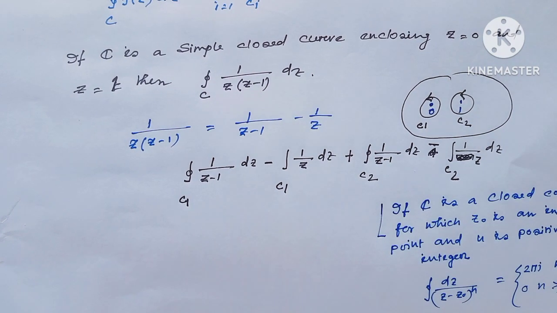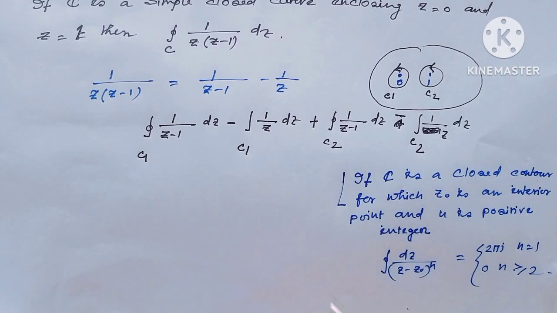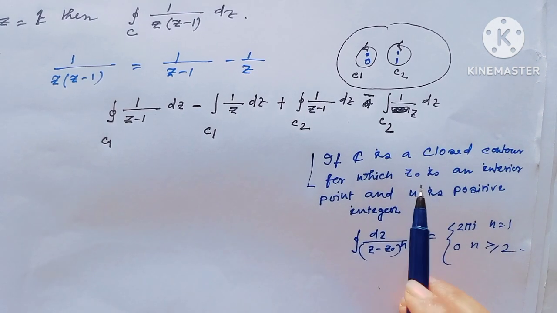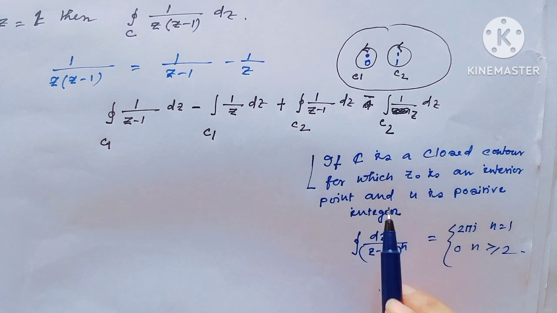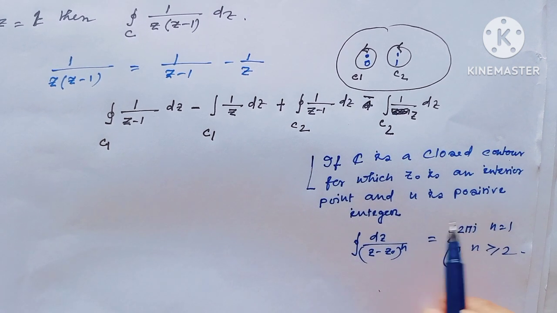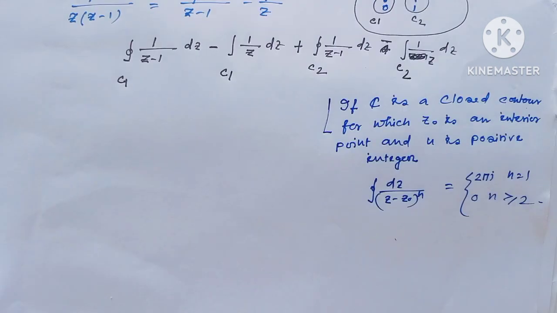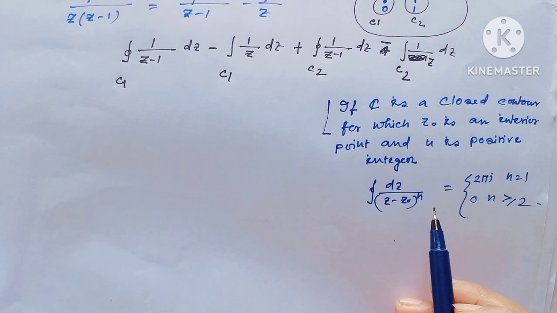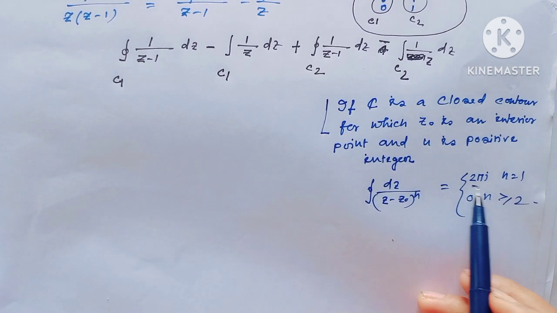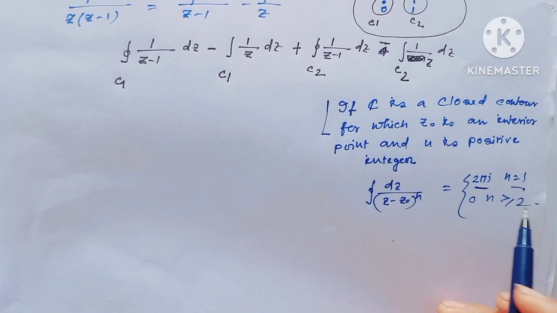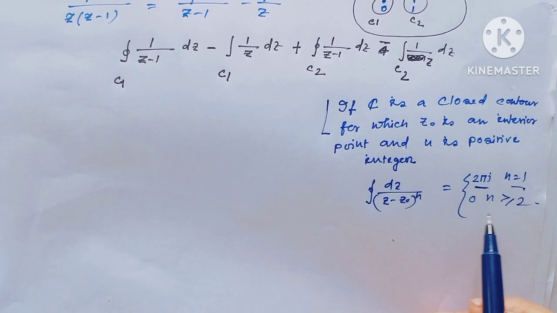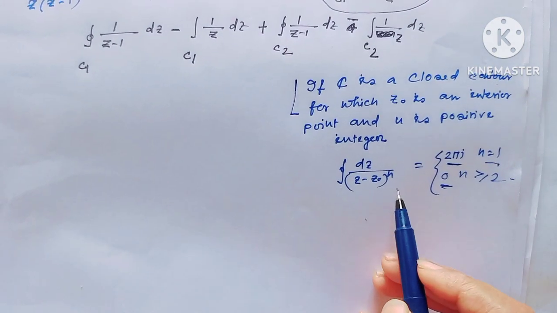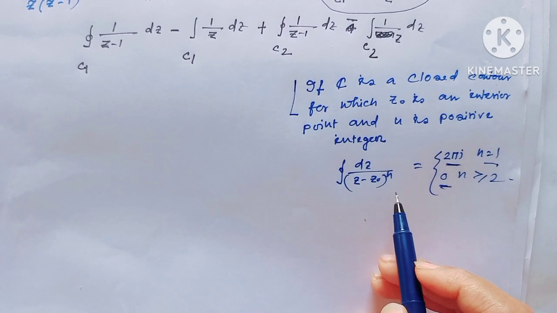We all know that if C is a closed contour for which z0 is an interior point and n is a positive integer, as I showed in my previous video, the integration of dz over (z minus z0) to the power n has the value 2 pi I when n equals 1, and when n is greater than or equal to 2, this value would be 0. Here z0 is the interior point.